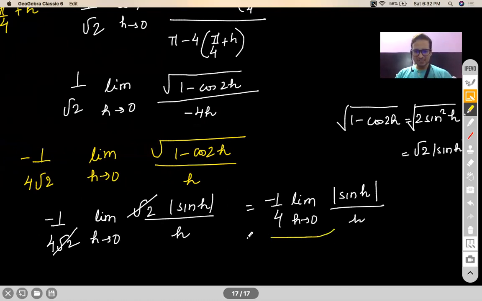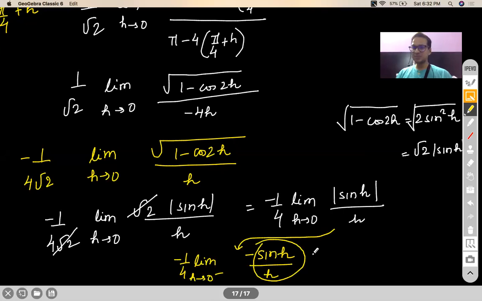Now see, everybody, please pay attention. Now I will evaluate the left hand limit for it. For the left hand limit, I will take h tending to 0 minus. When I'm slightly less than 0, sine of that quantity would be a negative value. What will mod return then? Mod will return negative sine h to me, right? The denominator h will remain h. Now this sine h by h, as h tends to 0 minus, will become a 1. That we have already seen in our graph of sine x by x also. So your total answer will become 1 by 4 over here.